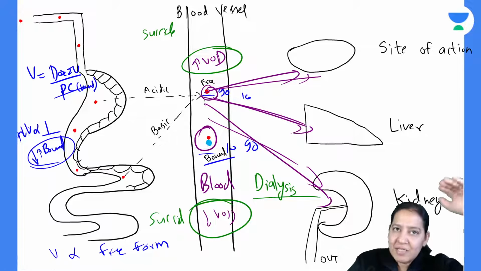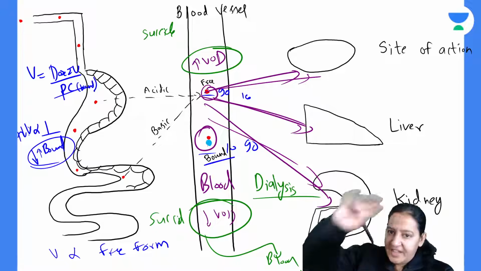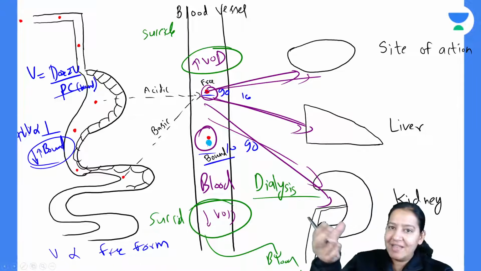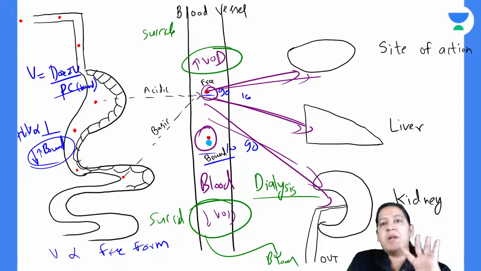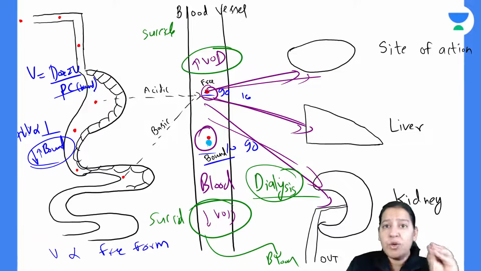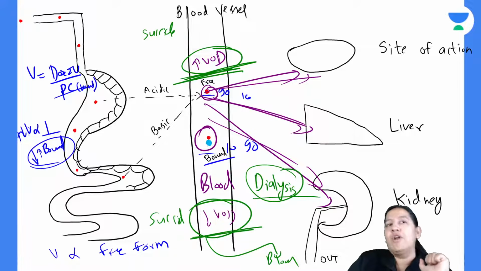Now, in hemodialysis, you take the blood out. You don't take organs. You take the blood out of the body and filter it, so that whatever drug is present in the blood remains in the filter, and you re-inject the blood. That is the phenomenon known as dialysis or hemodialysis. We do it to save the person. So dialysis will be useful in which case? The drug having high volume of distribution or the drug having low volume of distribution?